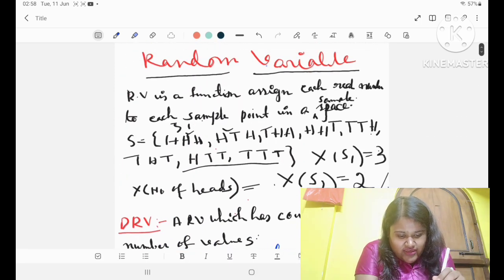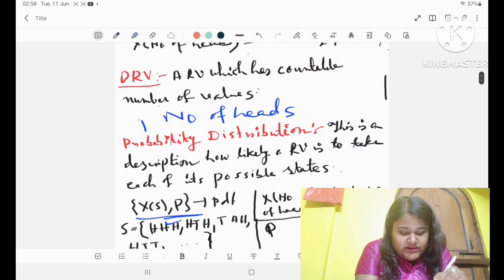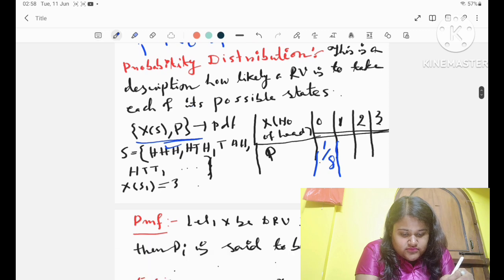Here s is the number of heads, I mean, if we toss 3 coins, then the number of heads. So now the probability of S1. What is S1? S1 is 3 heads. And how many options are there? Basically there is only one option, right? And what is the total number of points in the sample space? That is 8. So that will be 1 by 8.